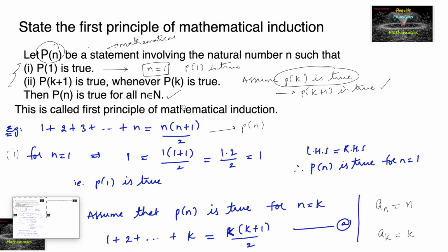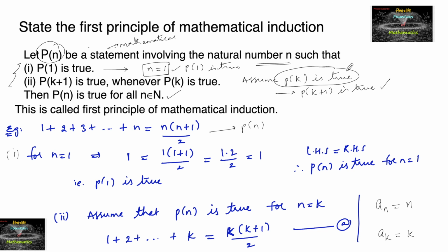Okay, so let us recall once again the statement. Let P of n be a mathematical statement involving the natural number n such that, first, P of 1 is true, meaning we take n equal to 1 and verify whether the given statement is true or not. If it is true, then we go for the next: P of k plus 1 is true whenever P of k is true.